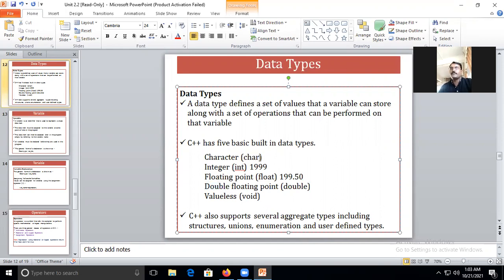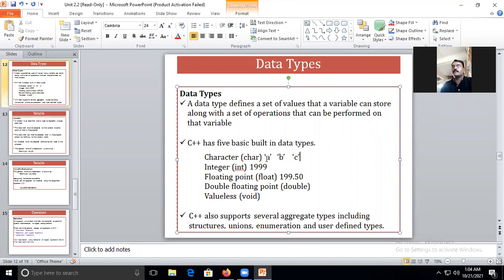Now the character. See, examples of character: simple A or B or C. But when you give it, it should be in single quotes. Characters are always declared in single quotes.